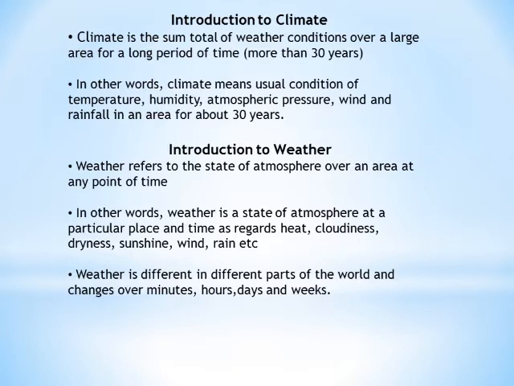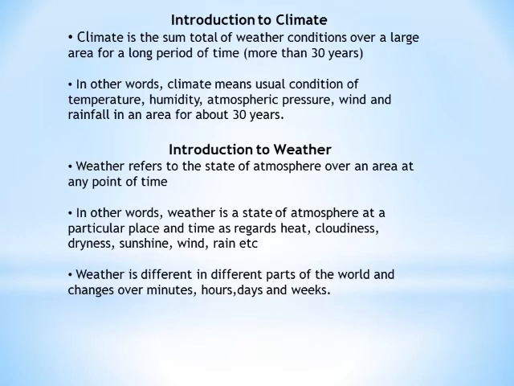Right? For example, in Kashmir, we have a moderate climate. The climate of Kashmir is classified as moderate because here we don't face extreme summer nor extreme winter. Similarly, the climate in Ladakh is cold. Ladakh is a cold desert with extreme temperature because the temperature goes below zero in winters.